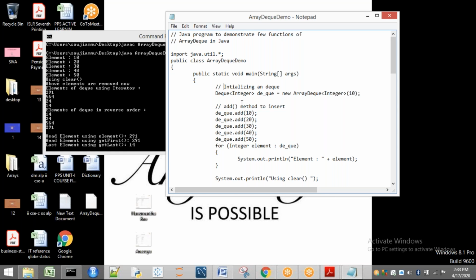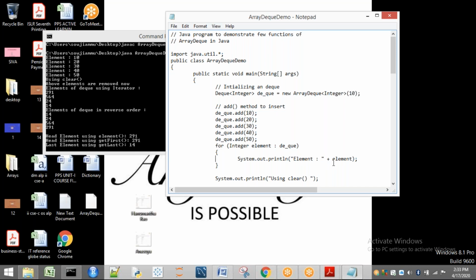Now see, first one. Here I am going to create one DQ where I have restricted the DQ to store only integer values. You can see the size I have given is only 10. Now, next, I am going to add elements 10, 20, 30, 40, 50. Now tell me, in your DQ object, how many elements are there? Only 10, 20, 30, 40, 50. Five elements are there. Now already you know, this is an enhanced for. So first I am going to print all the elements. First element is what?